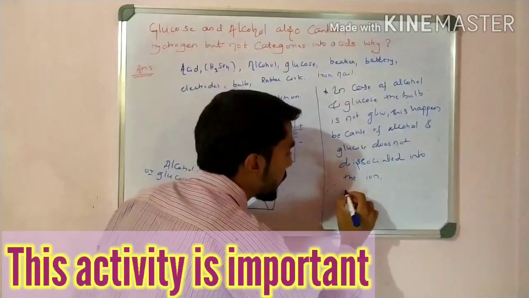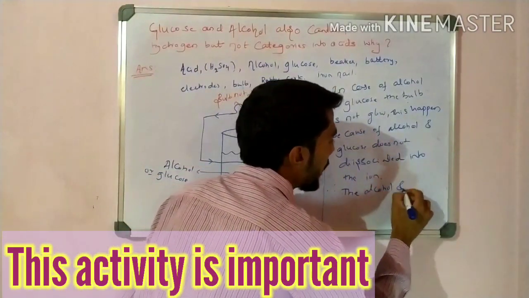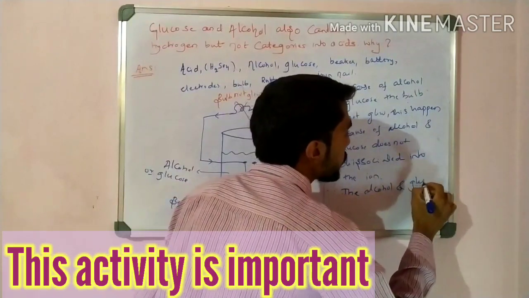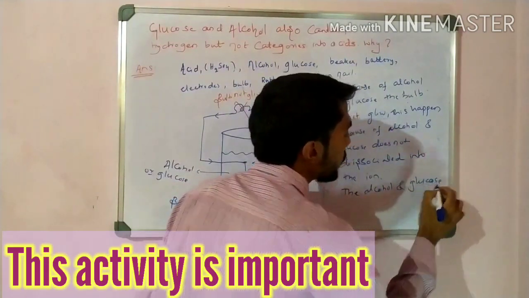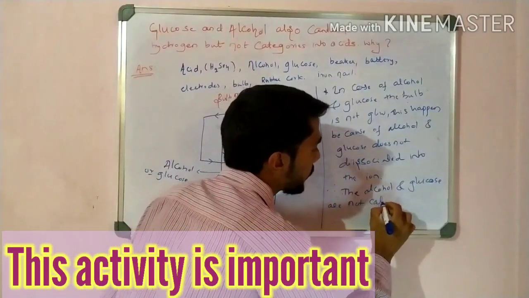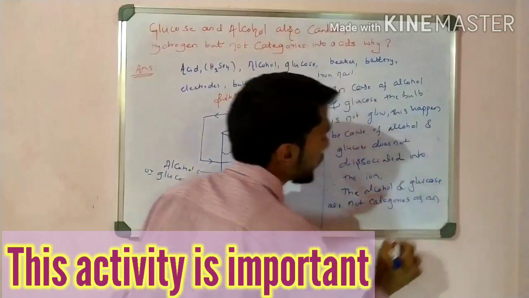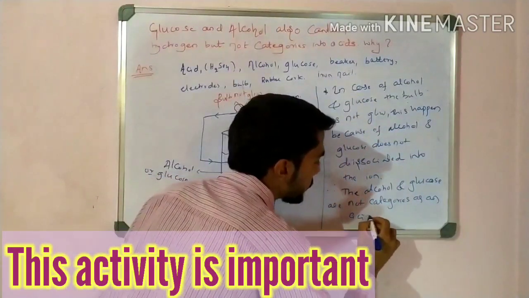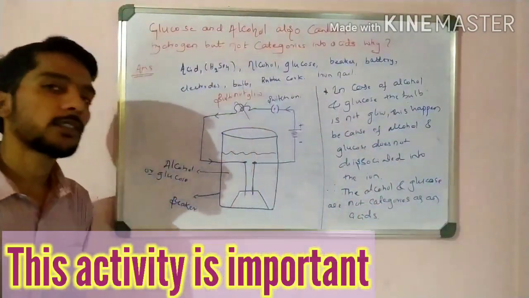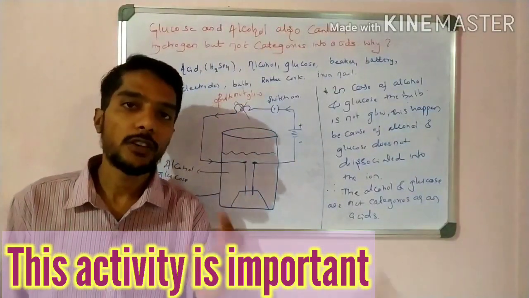Therefore the alcohol and glucose are not categorized as acids. So that is a very simple experiment, that is maybe for 3 marks.